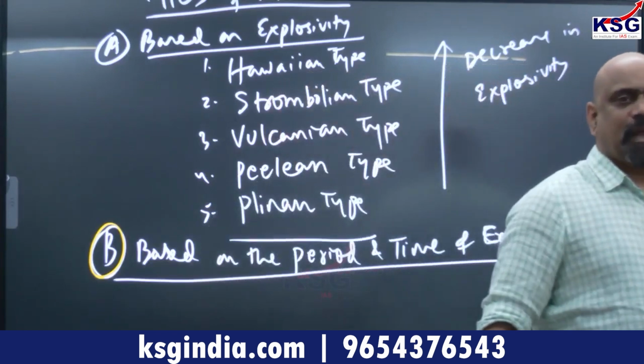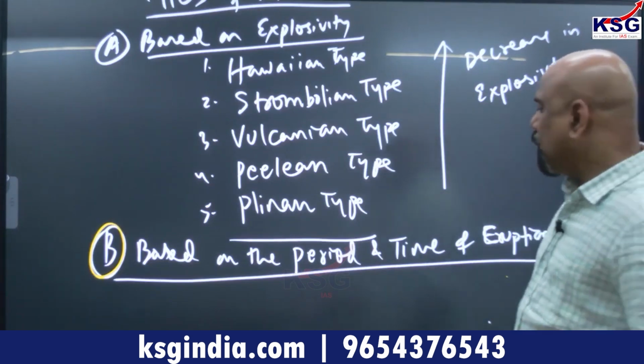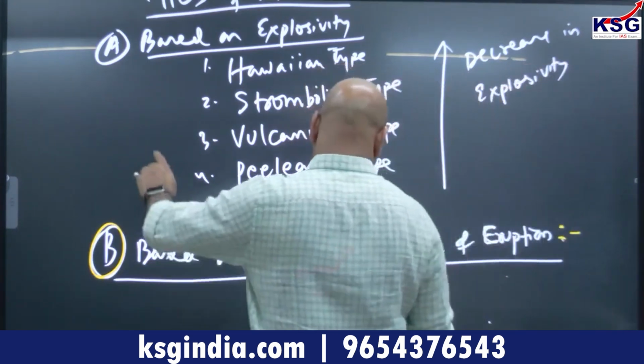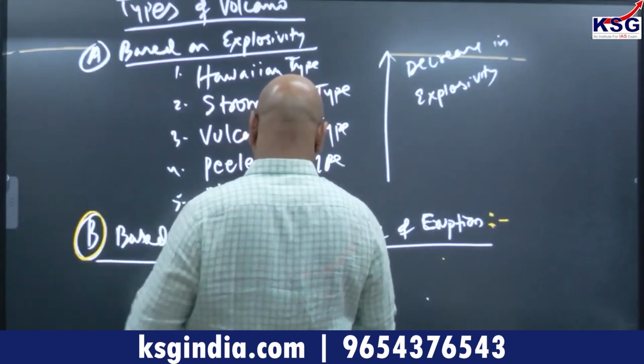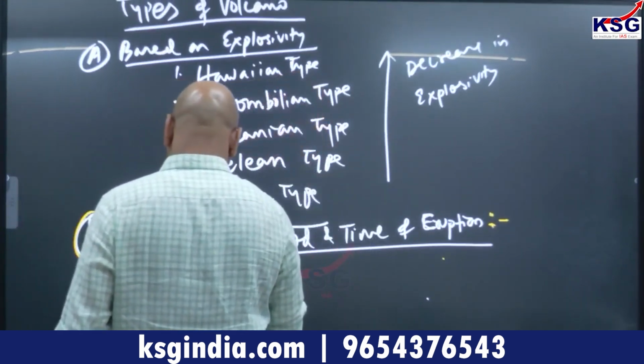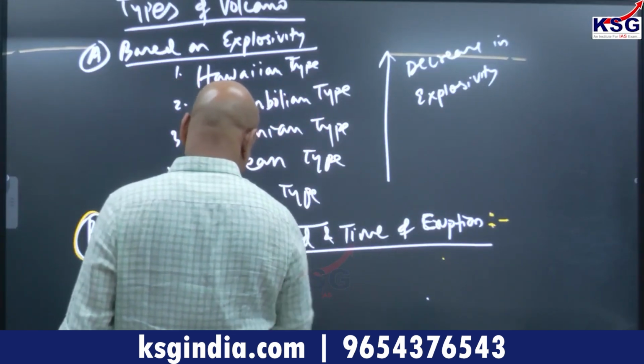One very important type of volcano here, as you know: active volcano, then dormant volcano, then extinct volcano. What are the active volcanoes? Active volcano where eruption is going on now.